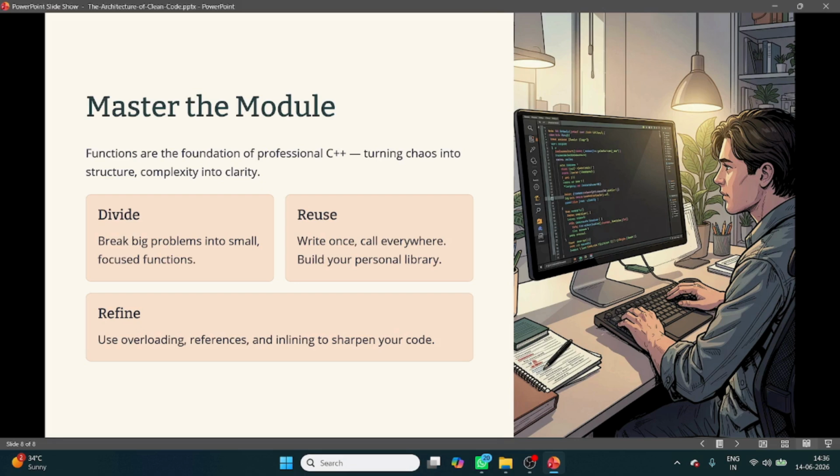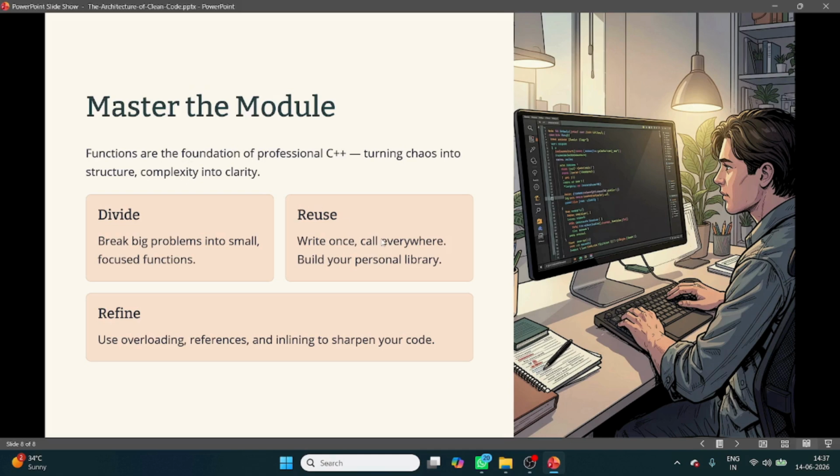You make one function for addition, another for subtraction, the next for multiplication, and the next for division. And in the main function, you call all the functions. So the main function behaves just like a manager, and each function is like a worker.